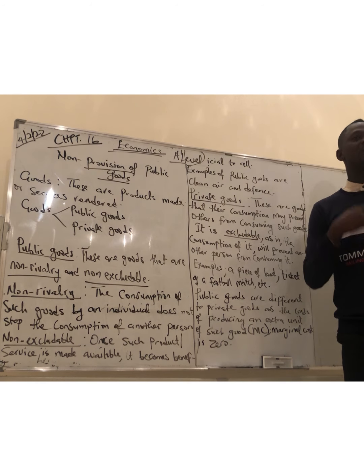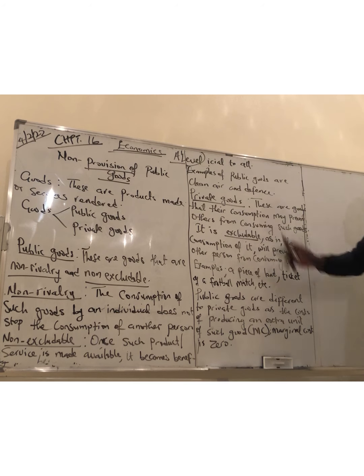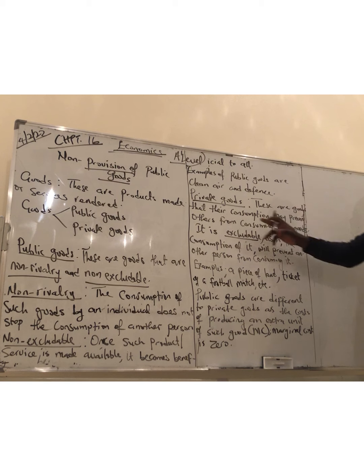My consumption of it doesn't stop you consuming it. You benefiting from it does not stop me from benefiting from it. That is a public good. Is it clear? Then we have private goods, the opposite of public goods. So what are private goods? These are goods whose consumption may prevent others from consuming them.